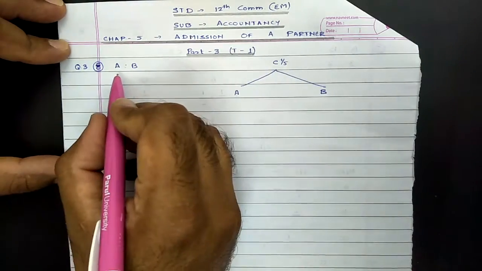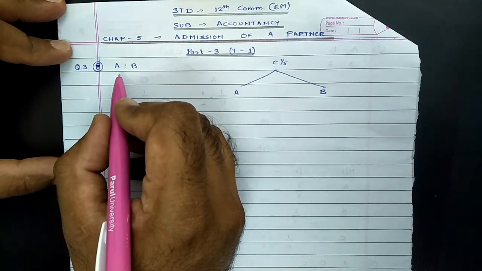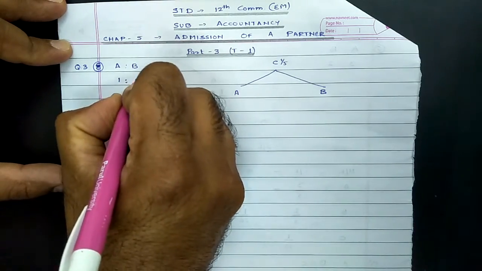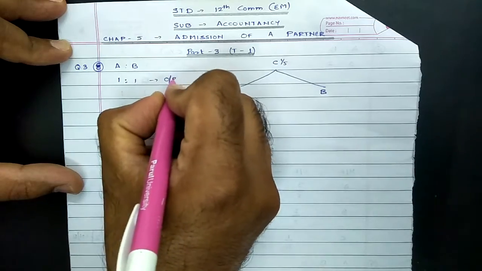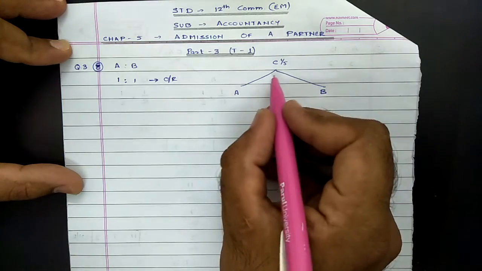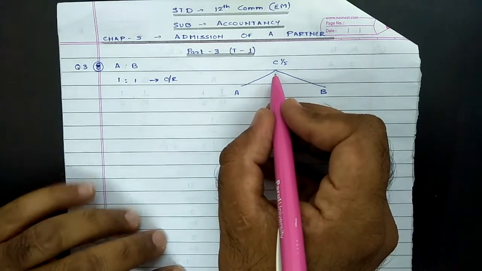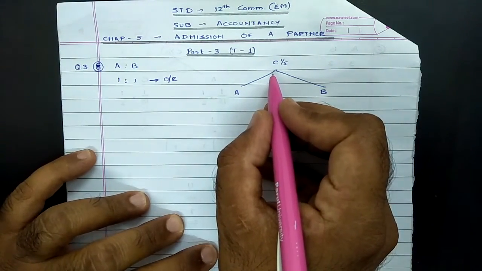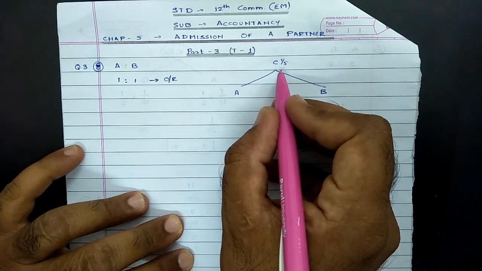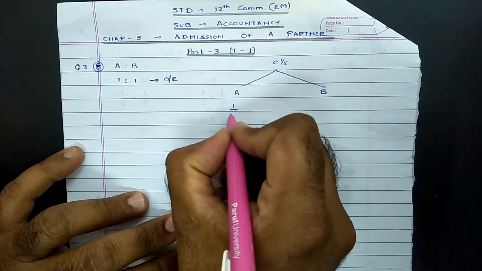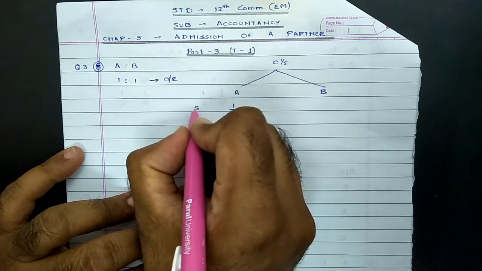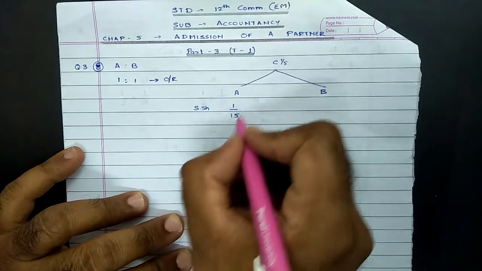So again, to begin with, A and B were partners in this question, and the old profit sharing ratio between A and B was not given. Whenever the old ratio is not given, as per the provisions in absence of partnership deed, it has to be assumed as equal. So the old ratio will be 1:1. They admitted C as a new partner for 1/5 share. Now a further hint was given that out of whatever C receives, C takes 1/15th share from A. Means they have already mentioned the sacrificing share of A to C.